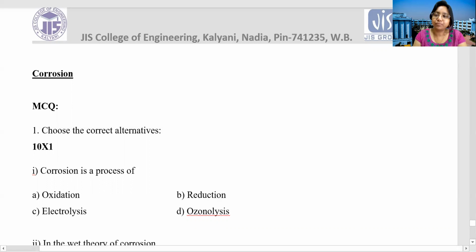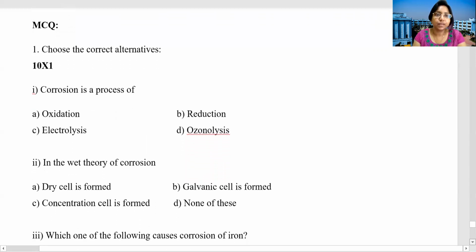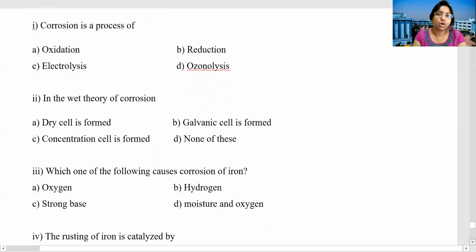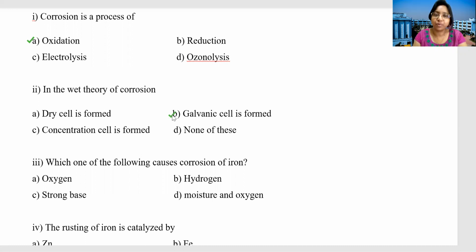Okay, so let's check a few questions, to see how much you have learned. First MCQ: corrosion is a process of oxidation, reduction, electrolysis or ozonolysis. What will be the answer? Anybody can guess? That is oxidation. In the wet theory of corrosion, is a dry cell formed, a galvanic cell formed, or a concentration cell formed, or none of these? It will be a galvanic cell.